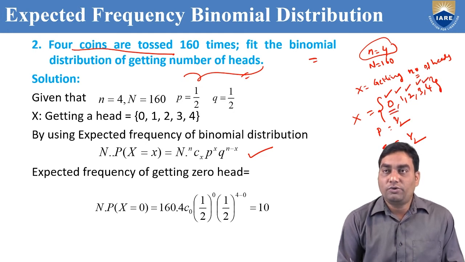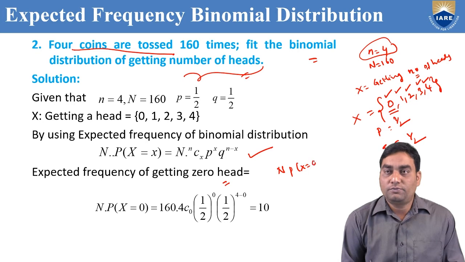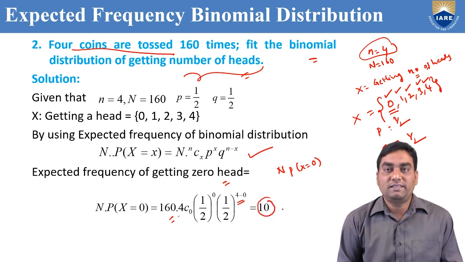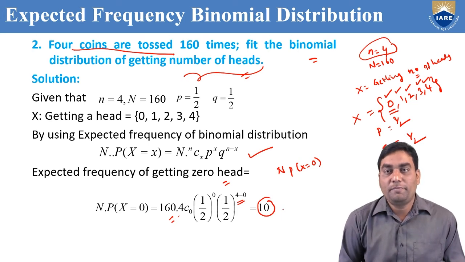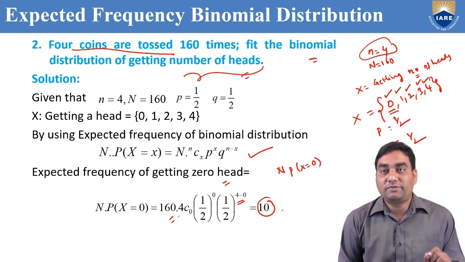First we need to find expected frequency of 0 heads. That means capital N into p of x equal to 0. Capital N is 160, p of x equal to 0: nCx, n equal to 4, 4C0, 1 by 2 whole power 0, 1 by 2 whole power 4 minus 0. If you simplify, 10. That means out of 160 times, we may get 10 times 0 heads.